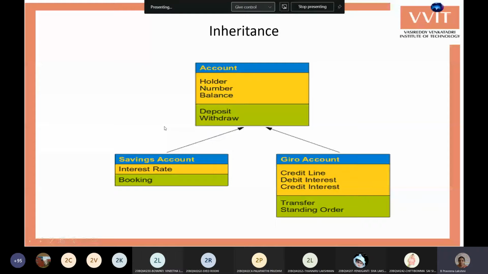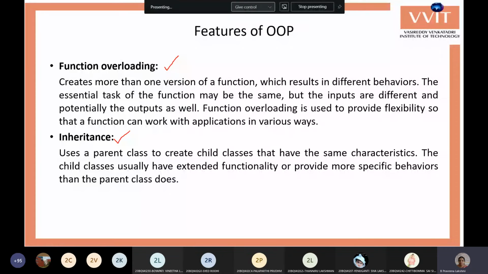Inheritance is deriving a class from another class. If a class is already available and you create one more new class from it, that is called inheritance. The existing class is called the parent class, and the new classes which are created are called the child classes.